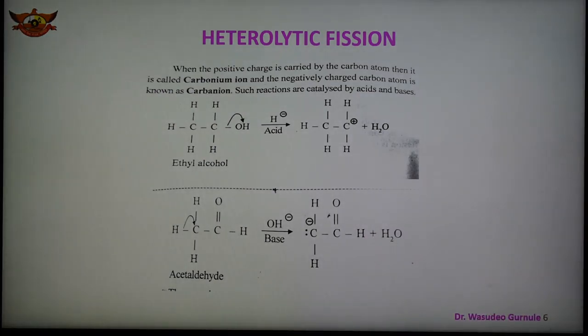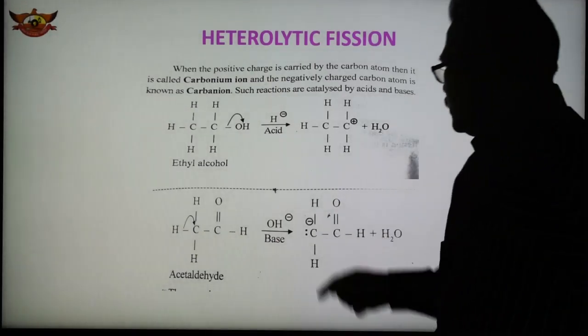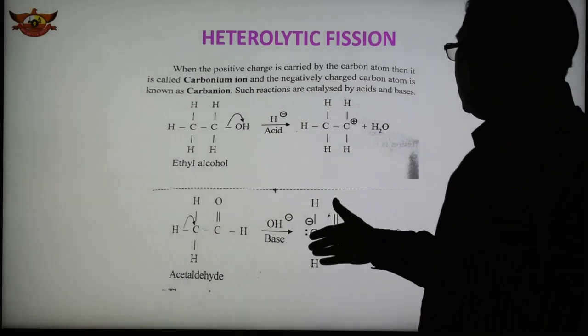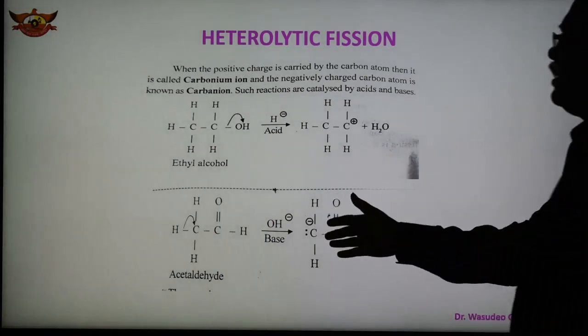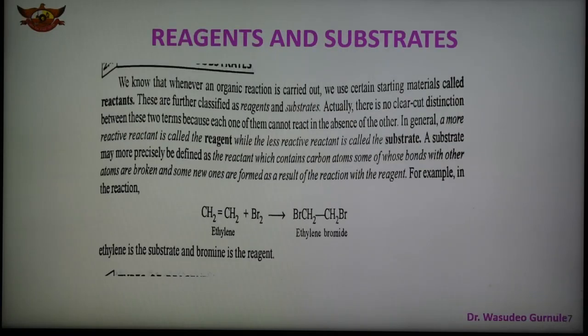So these are the two reactions where heterolytic fission is taking place. Here the carbon is positively charged, here it is negatively charged. This is carbonium ion, this is carbanion, or carbocation and carbanion. So species are formed, depending on whether the reaction takes place in the presence of acid or base. These are the details about the heterolytic fission.